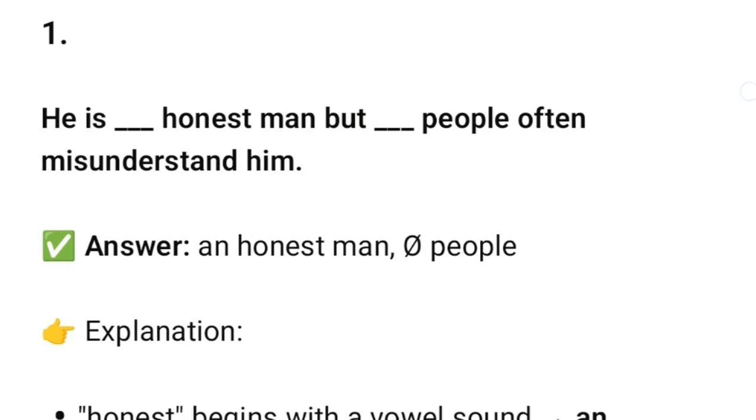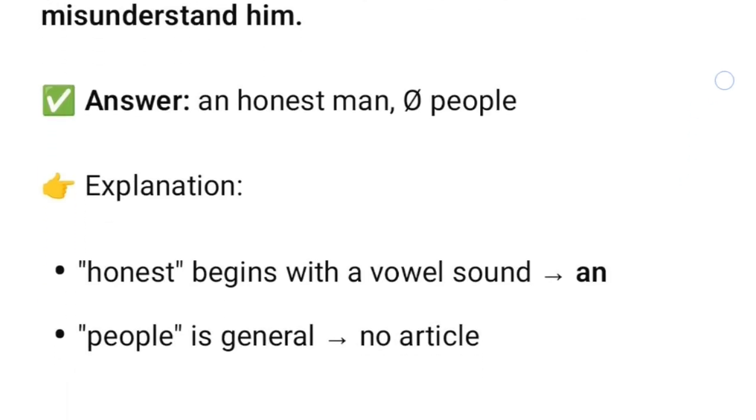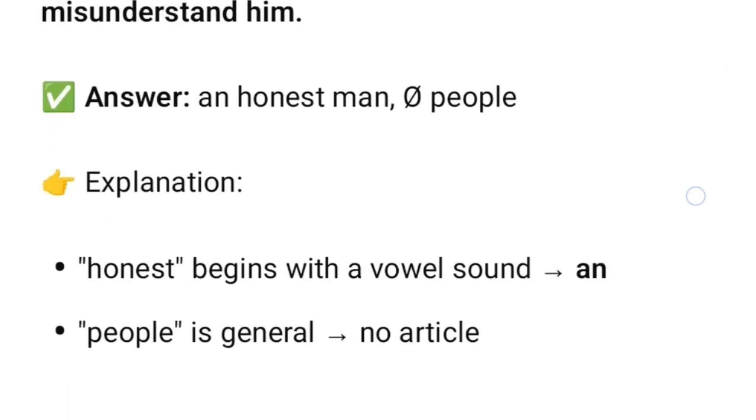Question 1 says, he is dash honest man but dash people often misunderstand him. Answer will be an honest man, and in the second one, no article will be applied. Why so? Because honest begins with a vowel sound, O, honest, with H being silent and O being the first vowel sound to pronounce. So article an will be used, an honest.